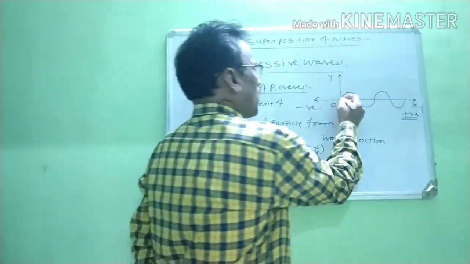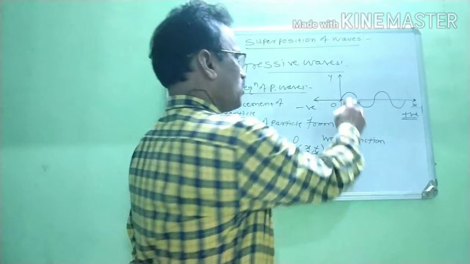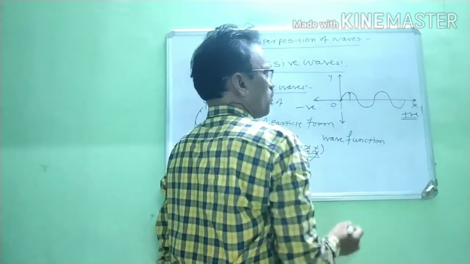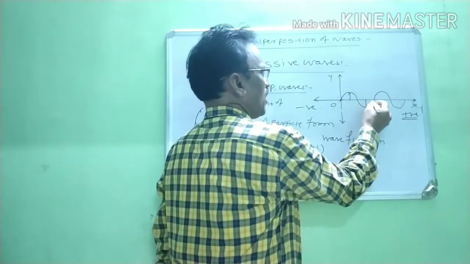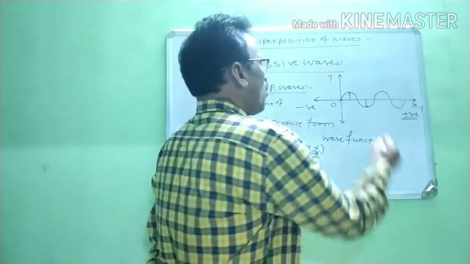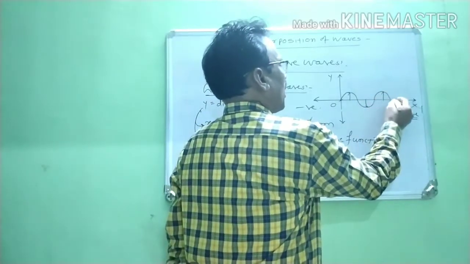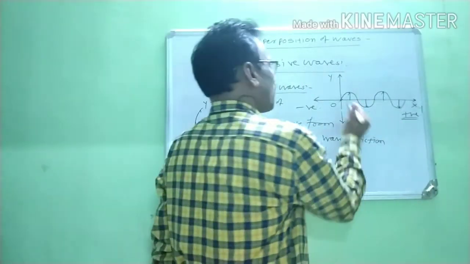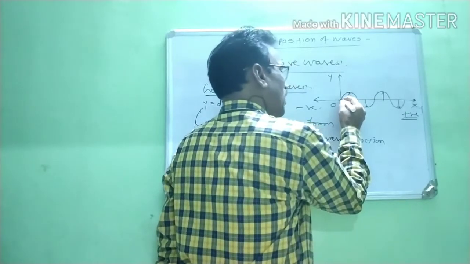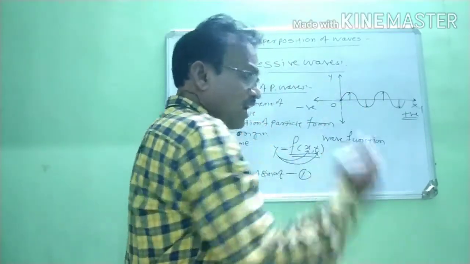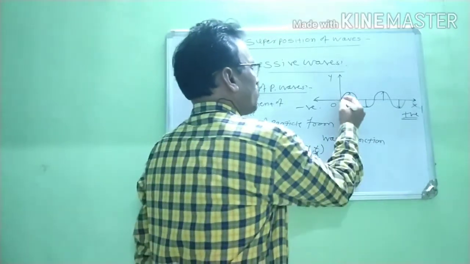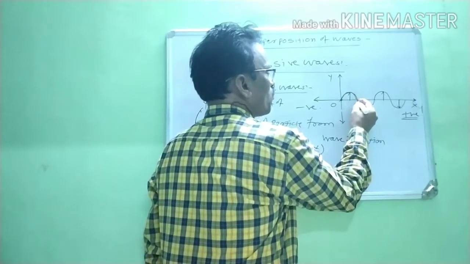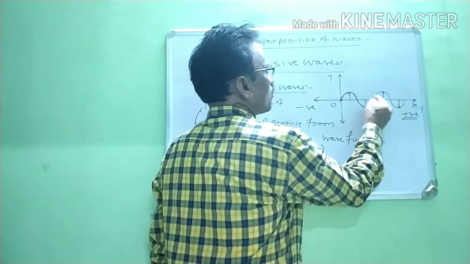Now this particle starts vibrating from the origin. It vibrates in the upward direction, again returns back to the mean position, again vibrates in the downward direction, again returns back to the mean position. Again it vibrates in the upward direction, again in the downward direction, and returns back to the mean position. Initially the particle is at the origin, but as vibrations increase, the particle vibrates in the upward direction, returns to the mean position, again vibrates in the downward direction, and returns to the mean position.